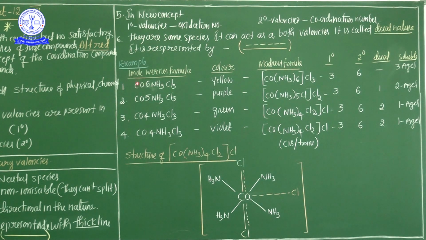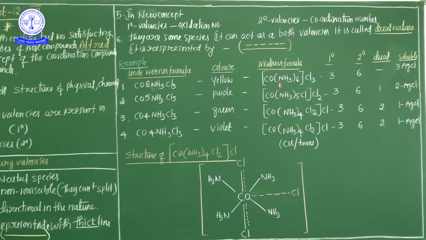That's why Co.6NH3.Cl3. What color is it? Yellow color. But this is the Werner formula; what is the modern formula of the compound? [Co(NH3)6]Cl3. From this compound, which is the primary valency, which is the secondary valency, and which is both?